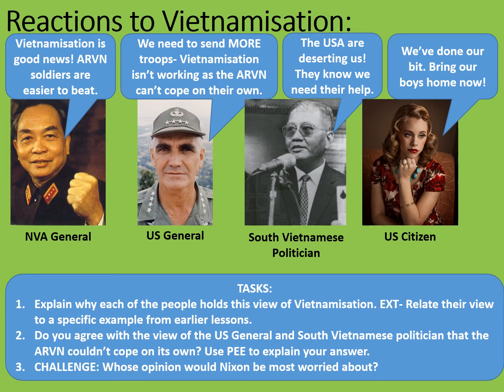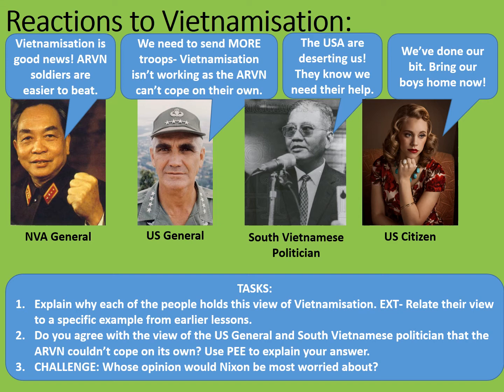Do you agree with the view of the US general and the South Vietnamese politician that ARVN couldn't cope on their own? Well, the chances are that you probably do agree with that point of view, as ARVN on their own had previously shown that they were not able to defeat the forces of the Viet Cong and the North Vietnamese soldiers on their own. Consider the early battle of Ap Bac, in which ARVN had suffered disastrous losses in return for inflicting very limited damage upon the Viet Cong people that they were fighting.